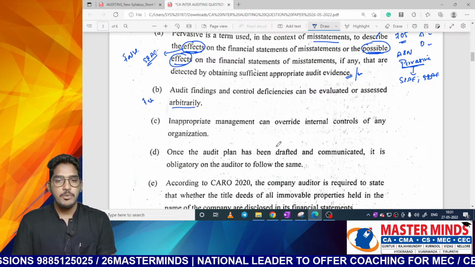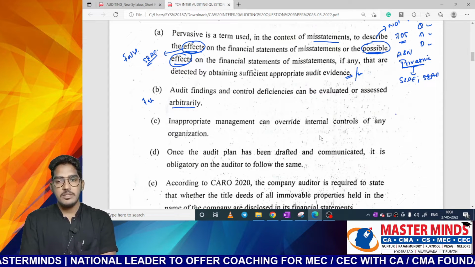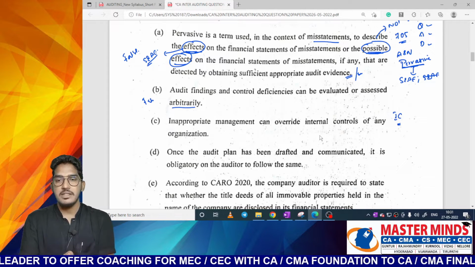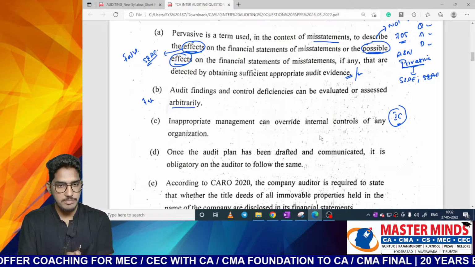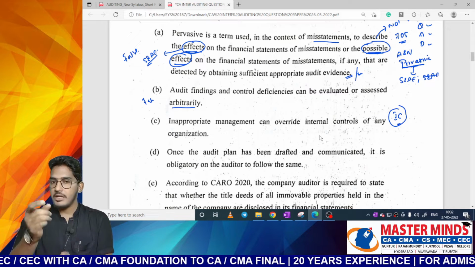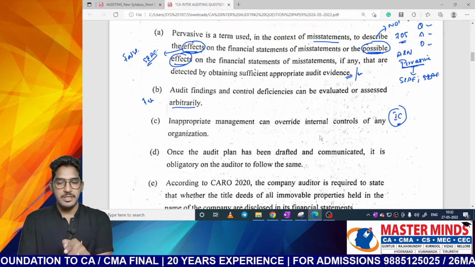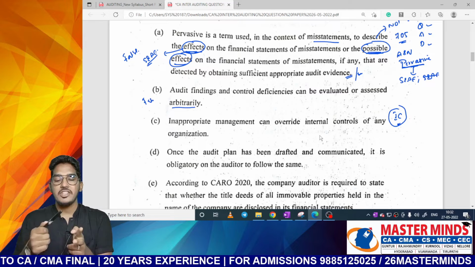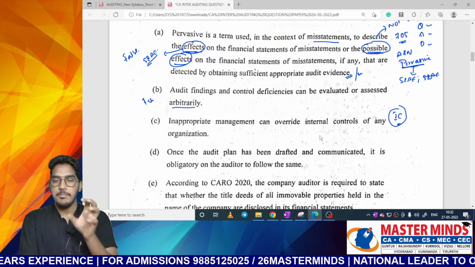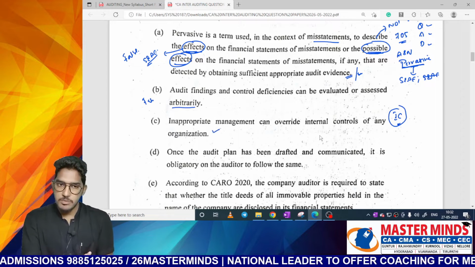Next one: inappropriate management can override controls of any organization. Yes. We have read the concept of internal controls in the chapter called risk assessment and internal control. There we have seen that no matter how effectively the controls are implemented, they can only provide reasonable assurance. Why? Because they suffer from some inherent limitations which stop the internal controls from providing a guarantee. One such inherent limitation is collusion among individuals and management overriding of the controls. So the question is telling inappropriate management. That means if you have dishonest management, they can override internal controls of any organization. Yes, this possibility will always be there.